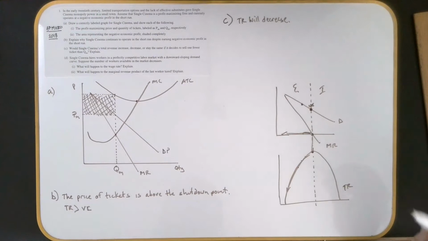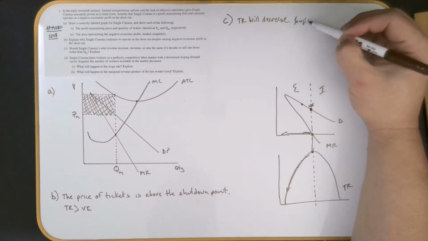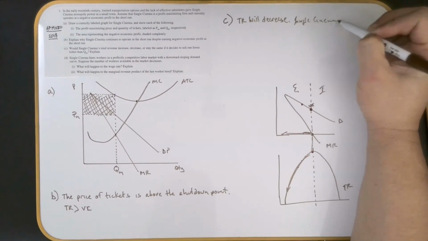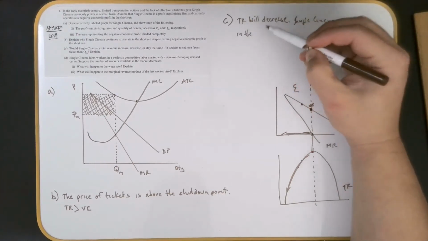Now let's explain why. Single Cinema, is that what we call this? We'll say Single Cinema is in the elastic zone.